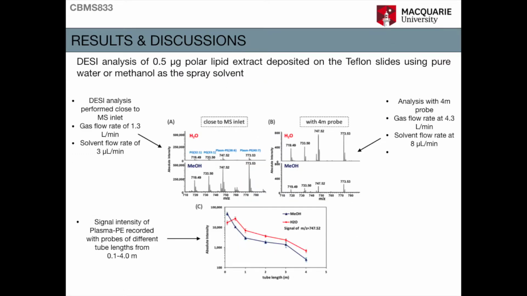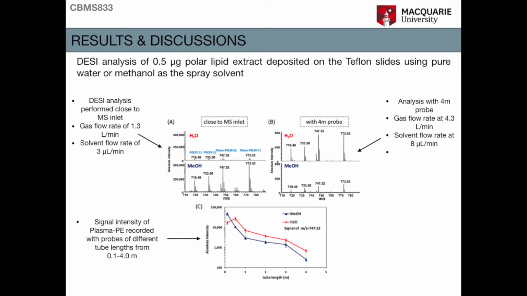Previous studies showed that DESI analysis with methanol-water provides significantly higher analyte signals than with pure water. The results of a comparison study using the analysis of half a microgram of a lipid extract sample on a Teflon slide are shown in this figure. The high voltage of minus 4.5 kilovolts was used, and the rates for the solvent and gas flow were optimized to get the maximum signals in each case.